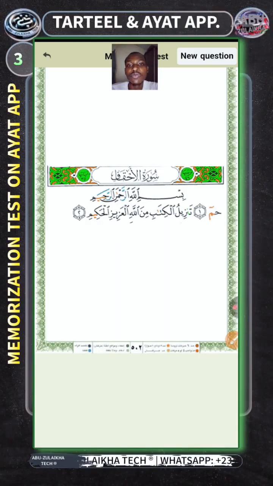Tanzilul kitabi min Allahil Azizil Hakim.